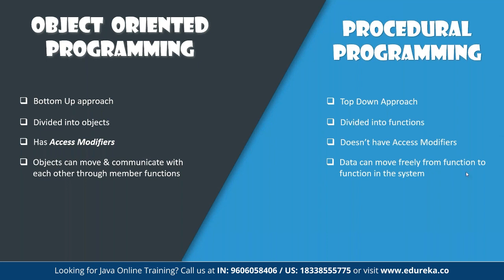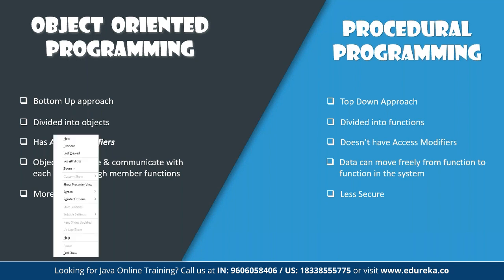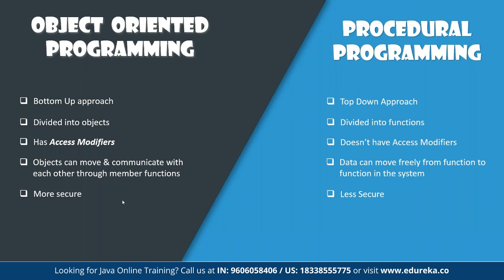Object-oriented programming is much more secure because each functionality is divided into multiple objects, and we can have complete control over the object access type. Procedural programming is less secure. Also, OOPS supports method overloading, whereas procedural does not.